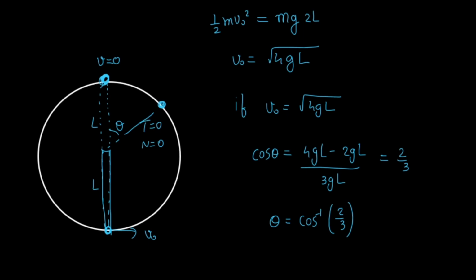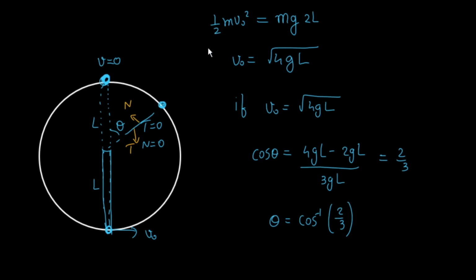Beyond this point, on the left hand side of this point, I will have my normal force, and below this point I will have tension. So say somewhere here my normal force will be acting outside because the rod will be pushing the stone outside. My mg is acting downwards.